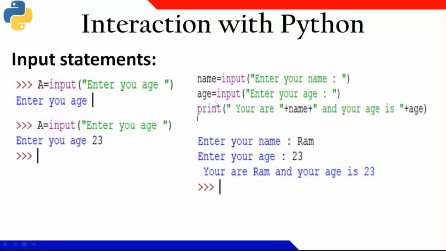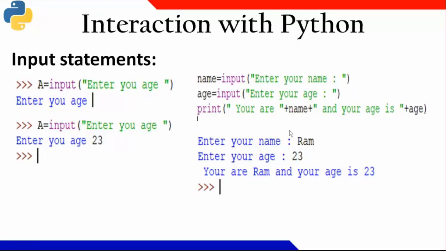Basically, input in Python is always taken as a string. So Ram is also a string, and it is concatenated to the other string. This 23 is again a string, and it is added to the string. All together it becomes a single string with the plus operation. Whenever there are different types of variables, like some are integers, some are real numbers, some are strings.